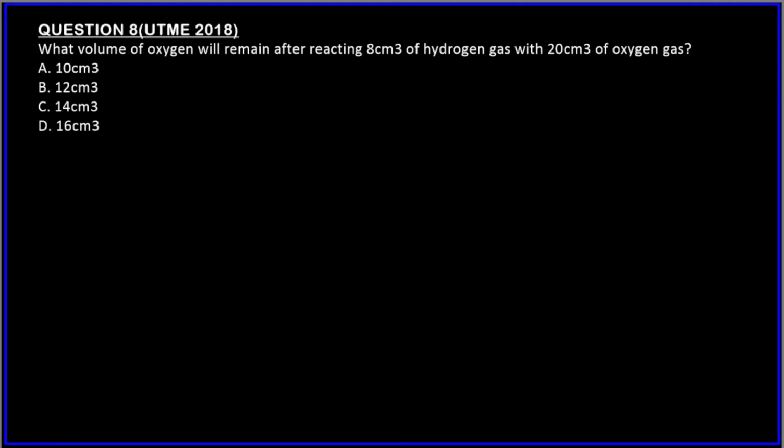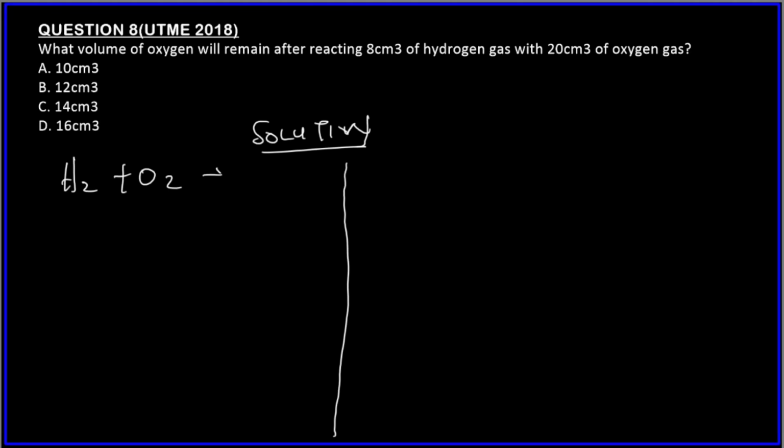After this, we have 2 more questions. Solution. What volume of oxygen will remain after reacting 8 centimeter cube of hydrogen gas with 20 centimeter cube of oxygen gas? Okay, this is very simple. You guys should know this by now. So we are looking for the volume of oxygen remaining. So write a balanced equation. H2 reacts with O2 to give H2O. 2, 2. So 2 ratio 1. We don't need the water ratio because we are looking for only the volume of oxygen that reacts.